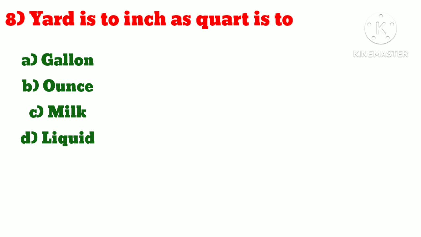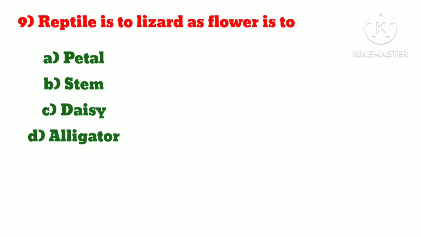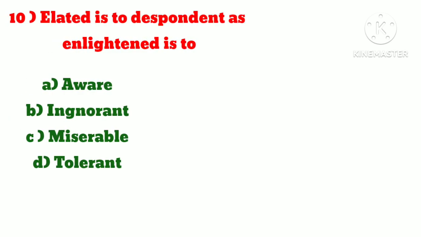Number 8, yard is to inch as quad is to what? Answer is option B, ounce. Number 9, reptile is to lizard as flower is to what? Answer is option C, daisy. Number 10, elated is to despondent as enervated is to what? Answer is option B, ignorant.